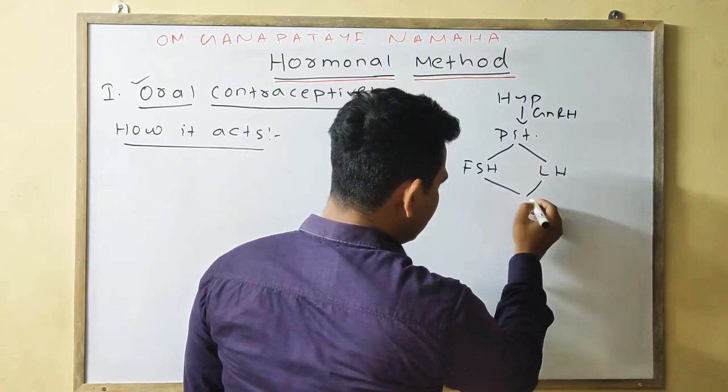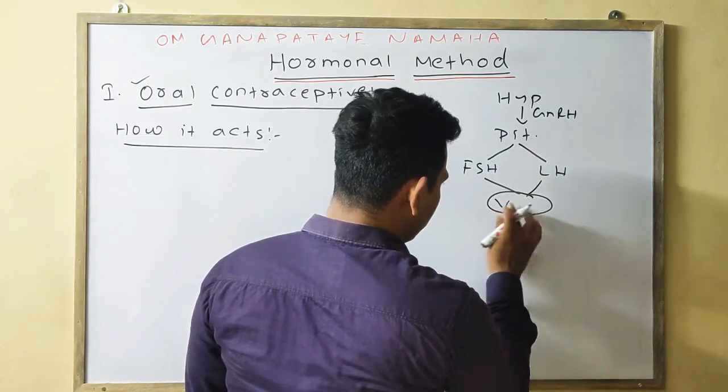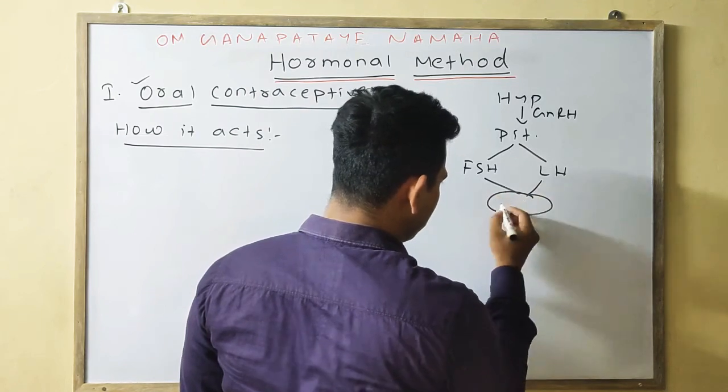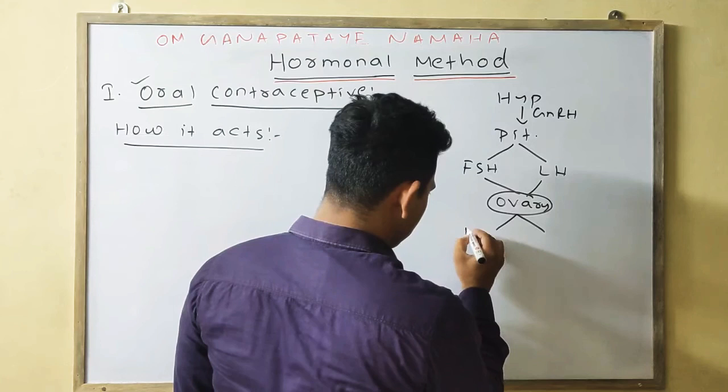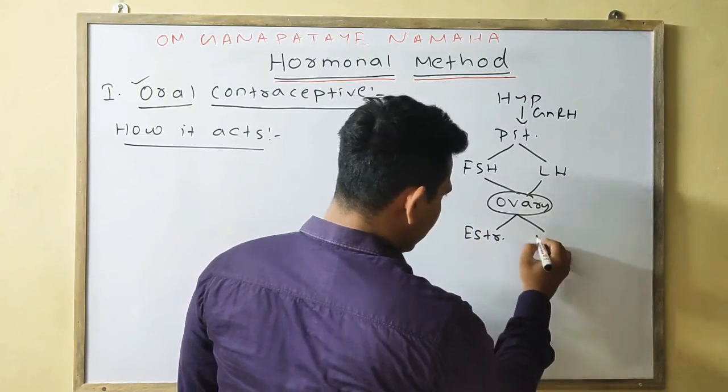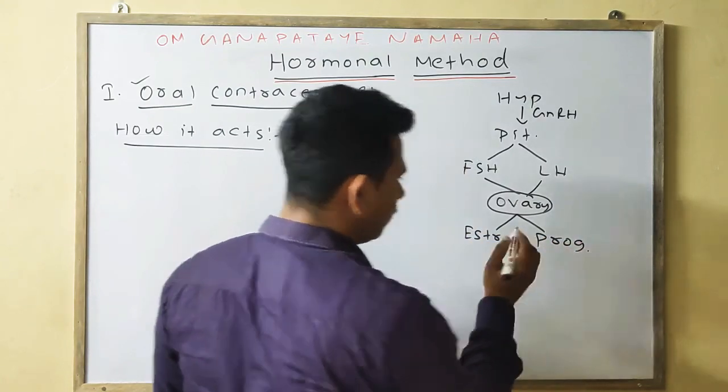Both FSH and LH act upon the ovary to secrete estrogen and progesterone.